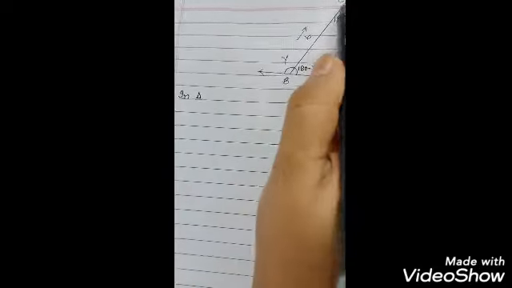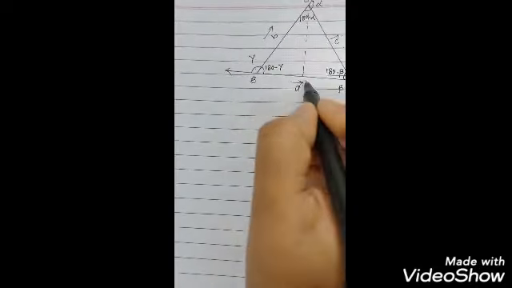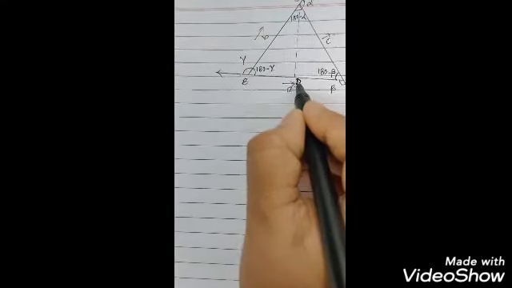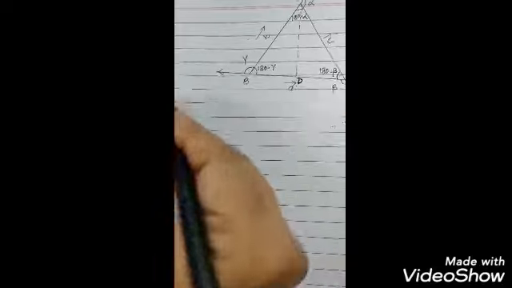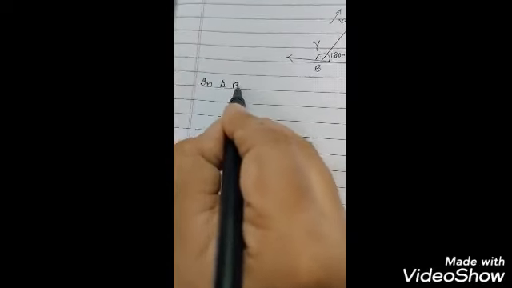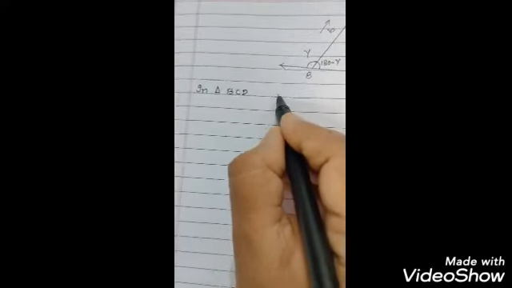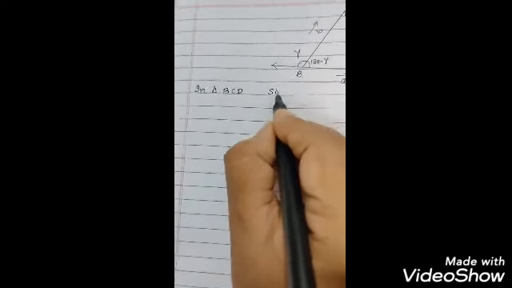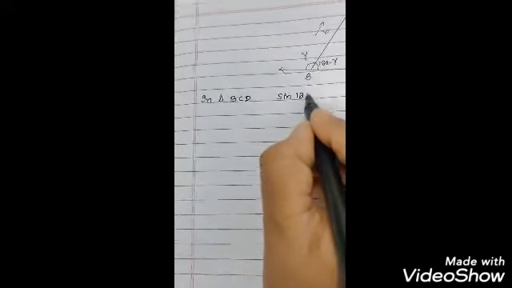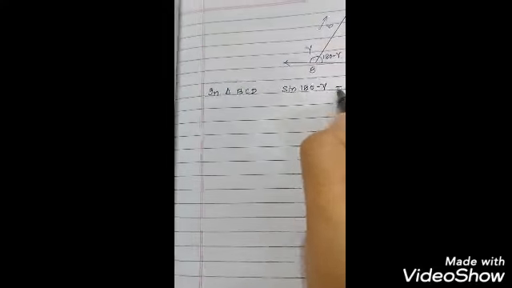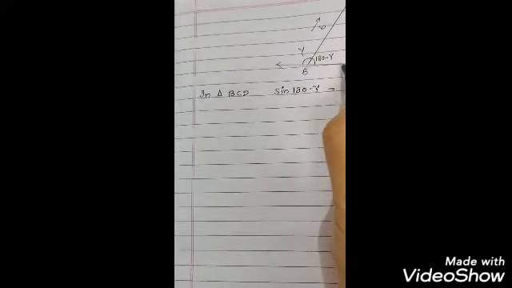I am just taking a triangle ABC. This perpendicular I am writing here as D, so CD. So in triangle BCD, what you can see here is sine of 180 minus gamma equal to perpendicular upon hypotenuse.